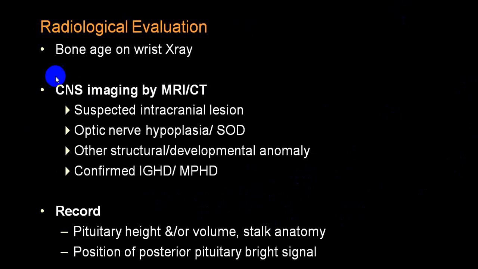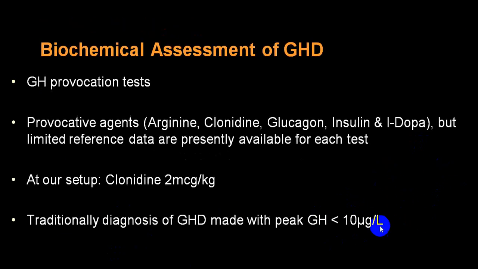In radiological investigation, bone age, and as far as the skull is concerned, MRI and CT scan can be very, very helpful. And you can look at pituitary height and volumes, the size of the pituitary gland. Look at the position of the posterior pituitary gland, because a tumor in the posterior pituitary gland can compress the anterior pituitary and result in hypopituitarism.